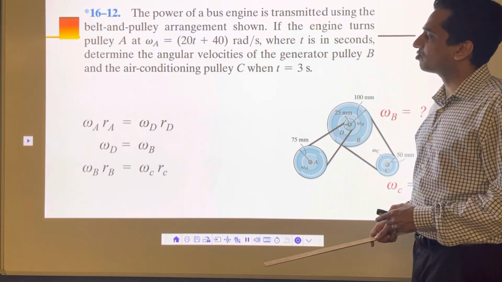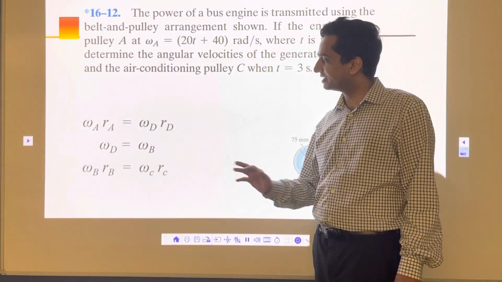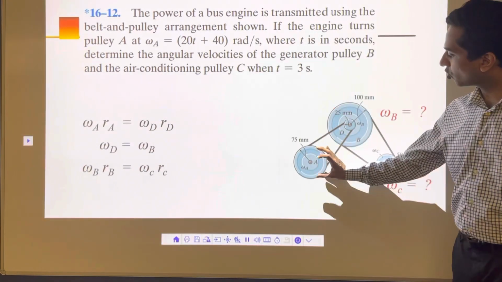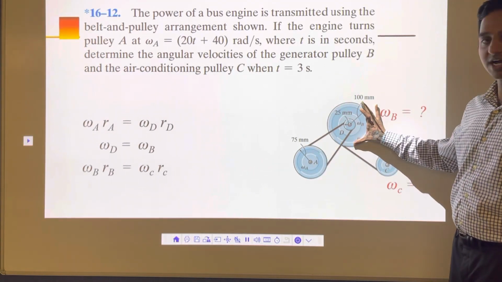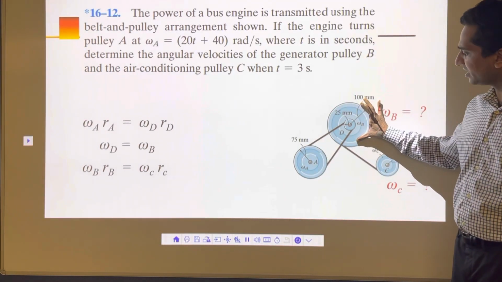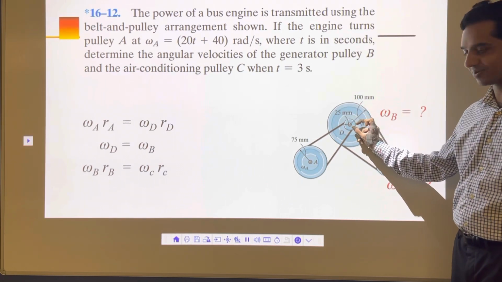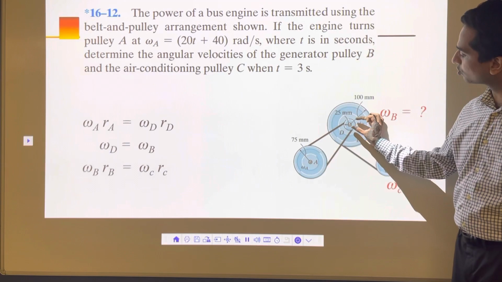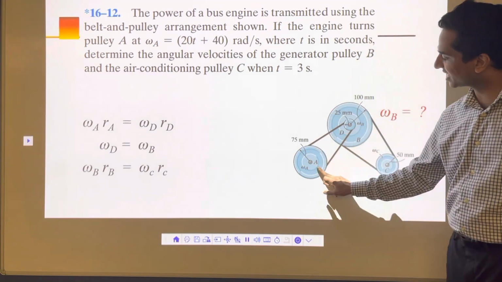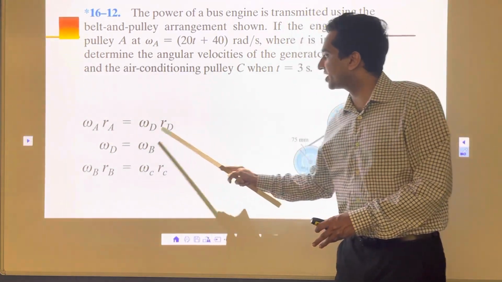For that, what we need to know is this relationship: omega A Ra is equal to omega B Rb. Omega D is mounted on the same wheel as omega B, so they will be the same. So omega A Ra is equal to omega D Rd.